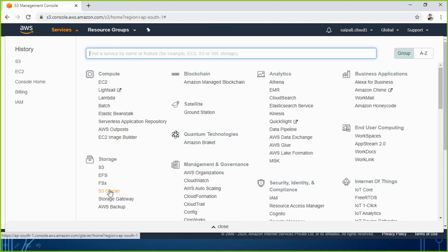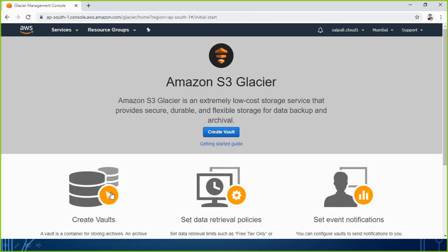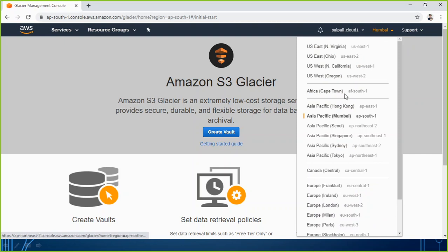If you have any data which you don't use every day, but you want to keep it somewhere for safety reasons, then you go for the Glacier service. They give you some space where you keep your data as a backup, which you don't use every day. But maybe you need it after 10 years, 20 years, whenever you need it, you can get it back from Amazon. So with the S3 Glacier service, if I go for creating a vault or something, you will be able to see that I do need to select a specific region.